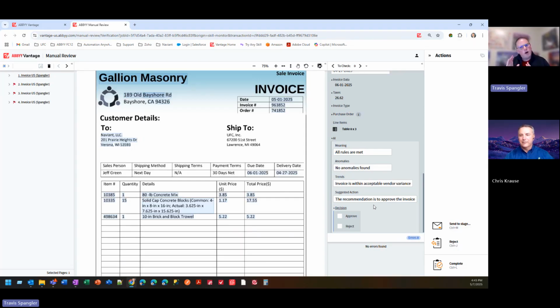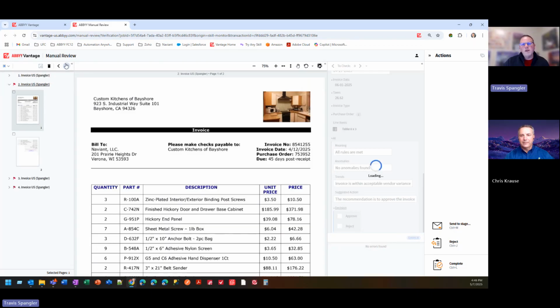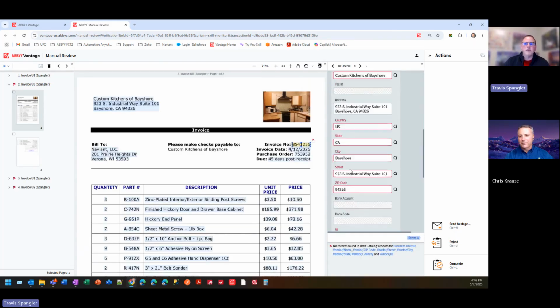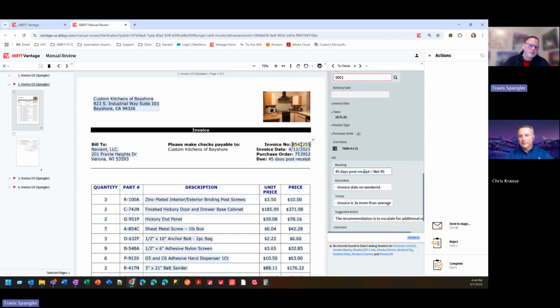The AI here is showing us, hey, all the rules are met, there's no problems. But let me show you some ways that we could implement this in real life scenarios that are a little bit more interesting. So I told you about how AI can help us interpret meaning. And this is a perfect example where maybe this vendor here said, hey, the invoice is due, or their terms are 45 days post receipt.